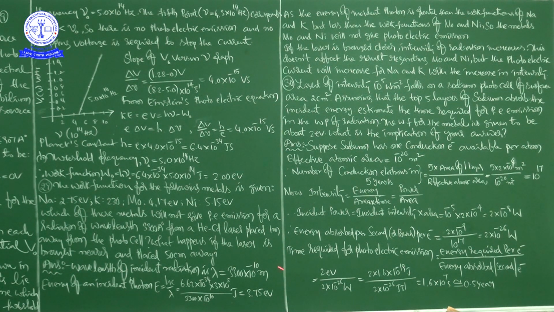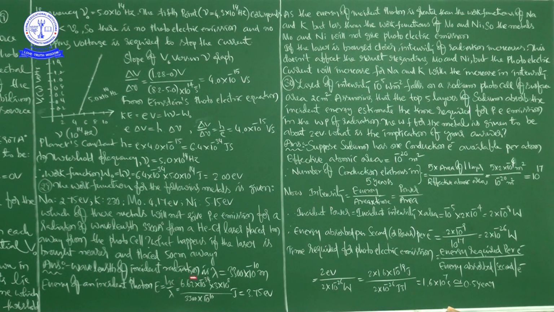Placed 1 meter away from the photocell. Okay, right. What happens if the laser is brought nearer and placed 50 centimeters away? Placed 50 centimeters away. Okay, right.